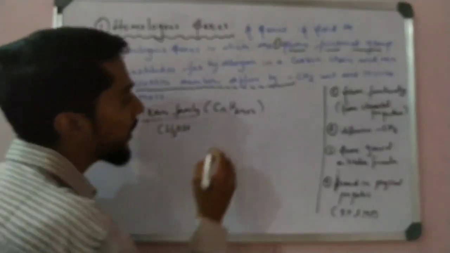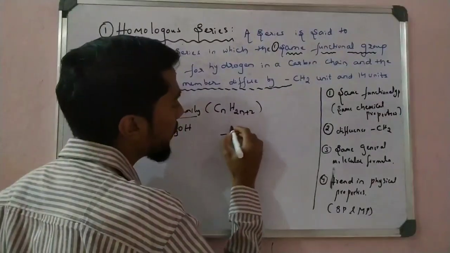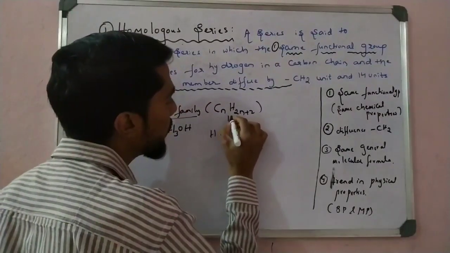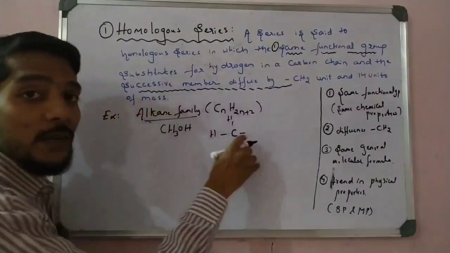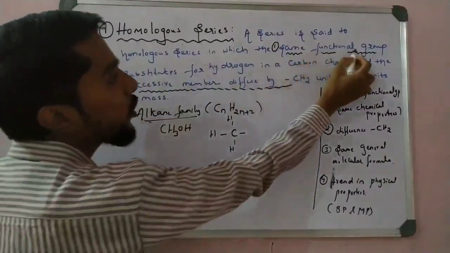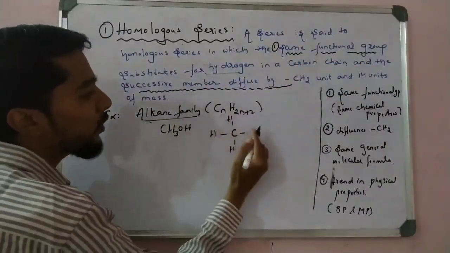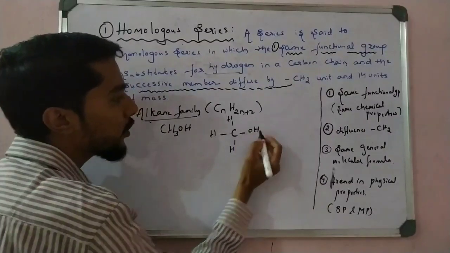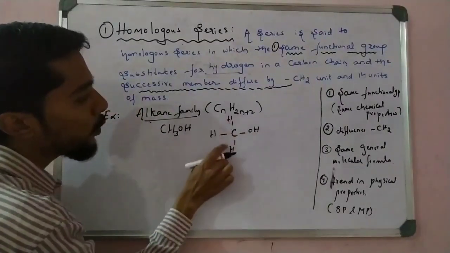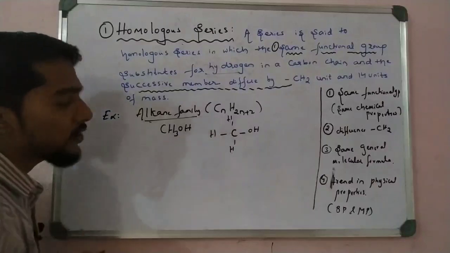Why 3 H? See here, one H is replaced by the functional group. So I remove this hydrogen and in place of that I take OH. So here, C 1, H 3, OH. That is CH3OH, right?